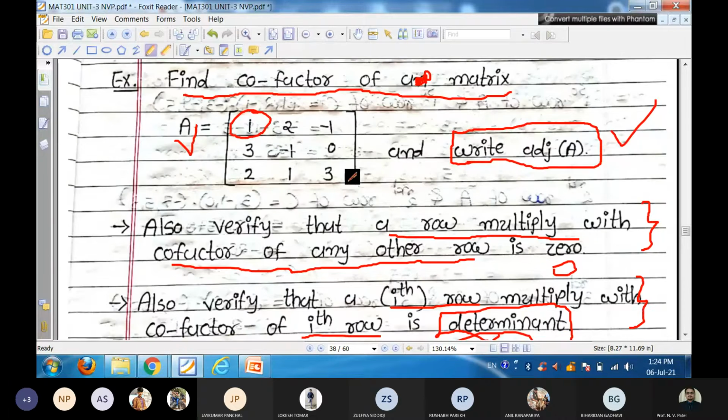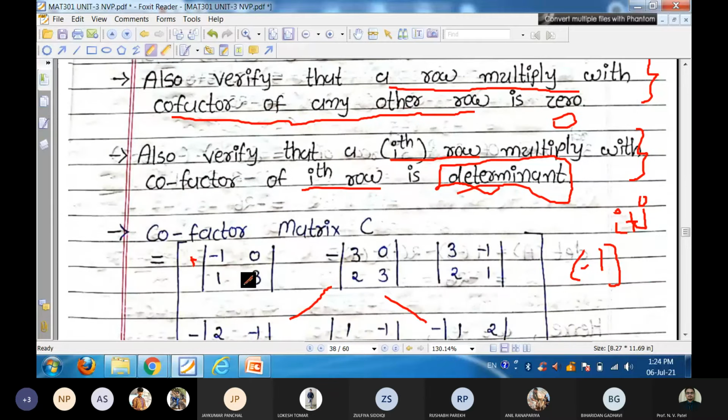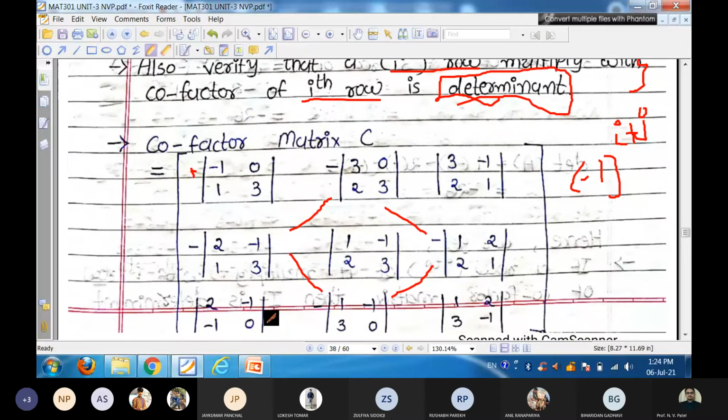So that value. Second element, third element, 4, 6, 6, 7, 8 and 9. All 9 elements we have to write down.